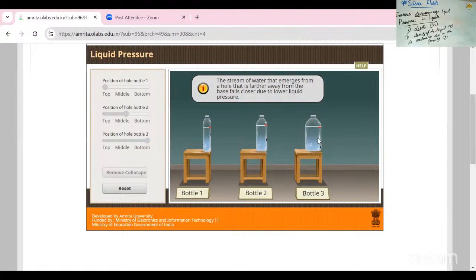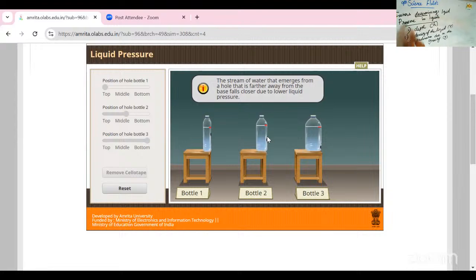So what concept can we identify? The depth. First, what are the factors that determine the pressure in a liquid? The first concept is depth. The depth concept is easily explained with the help of the simulation. I think you can understand the concept. Is it, students?